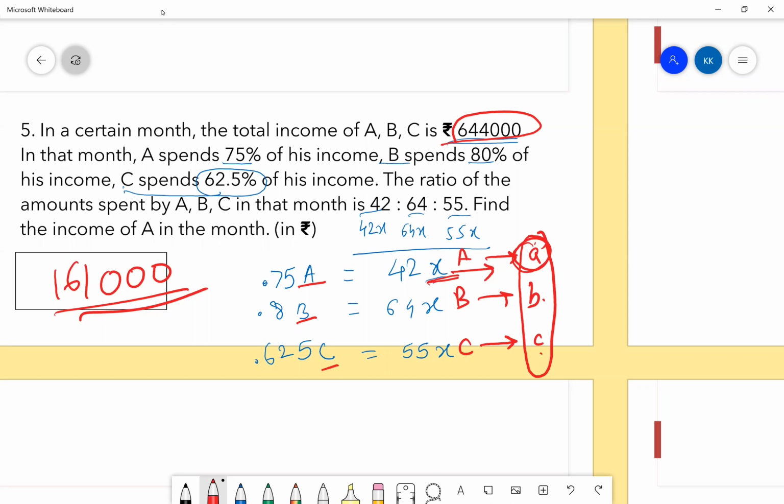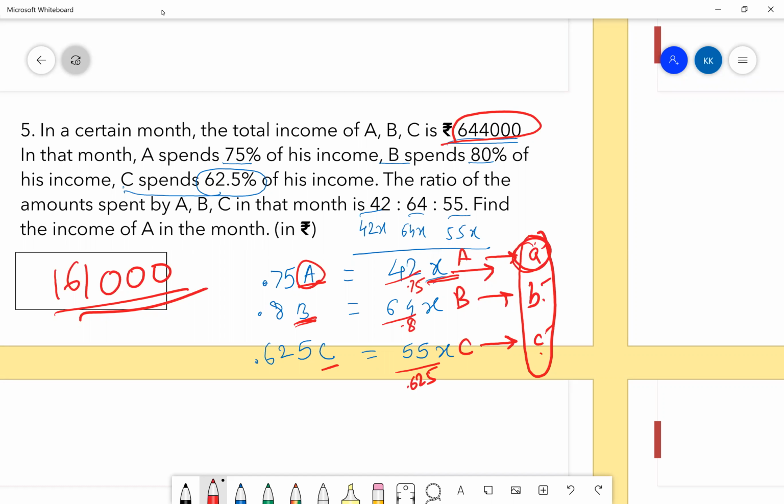Let's name it as A dash, B dash, and C dash first, so as to avoid confusion. Now, what will be A here? 42x by 0.75. What will be B here? 64x by 0.8. And C will be 55x by 0.625.